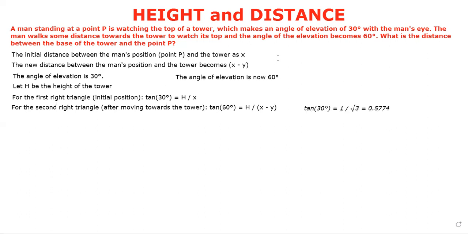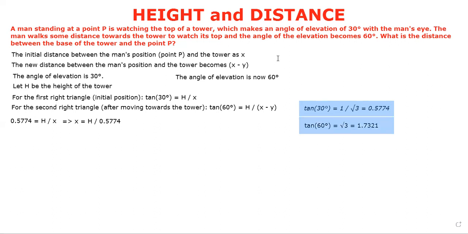Tan 30 degrees equals 1 by square root 3, approximately 0.5774. So, from the first equation, 0.5774 equals h by x, so x equals h by 0.5774. Next, let's find the value of tan 60 degrees. Tan 60 degrees equals square root 3, approximately 1.7321. Now, using the second equation, 1.7321 equals h by x minus y.